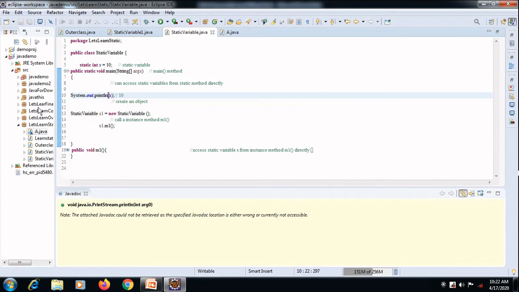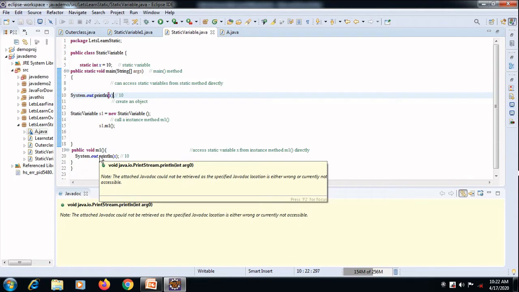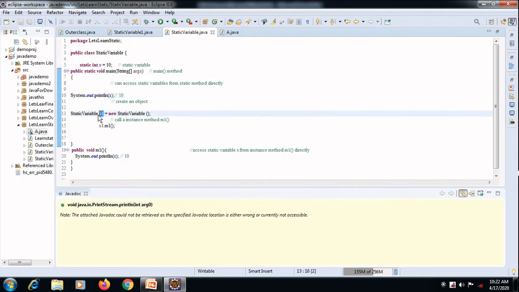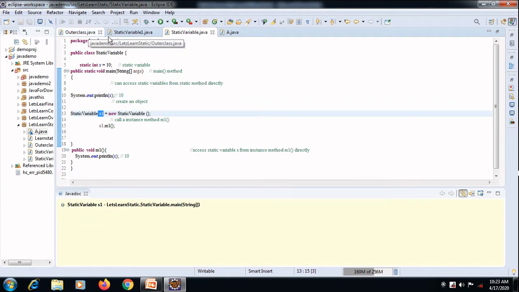Next I am having that value displayed in a simple method, public void m1. Now I am invoking the method. To display the content of that method, I have to create an object variable, since this is not a static method.